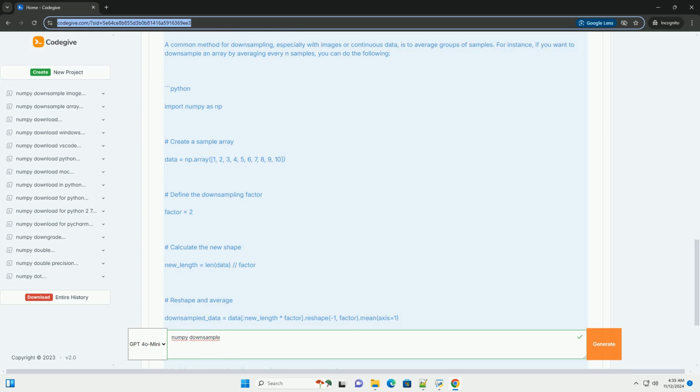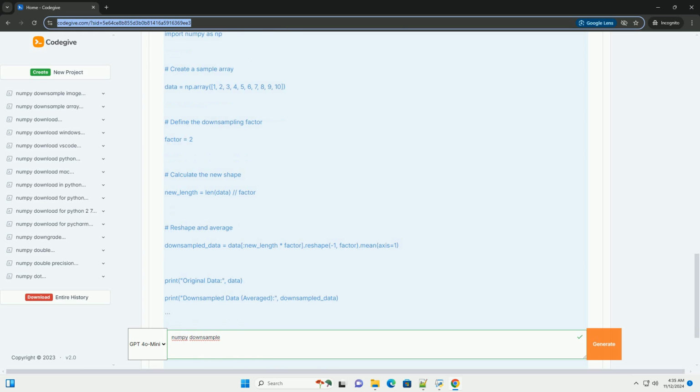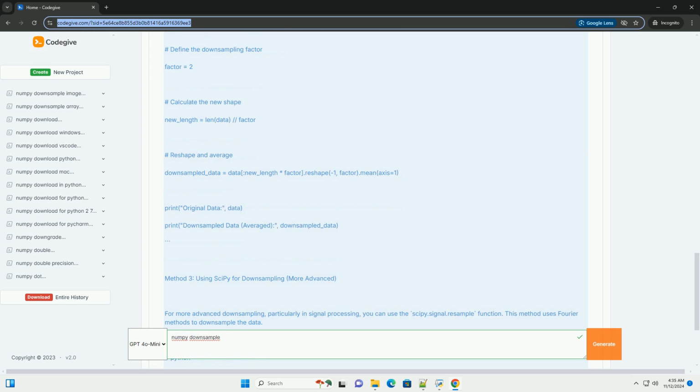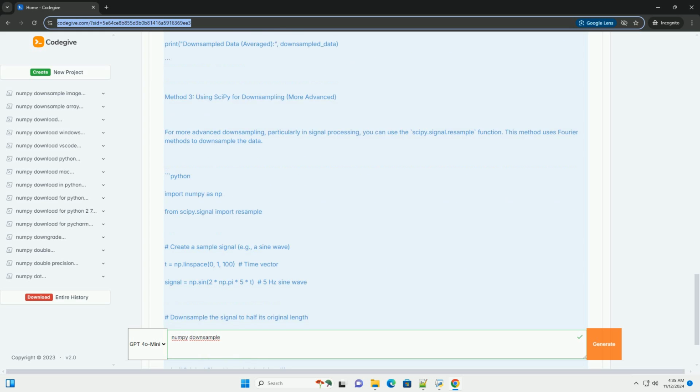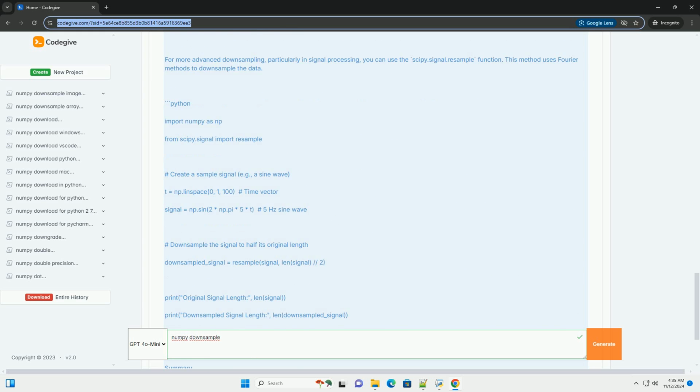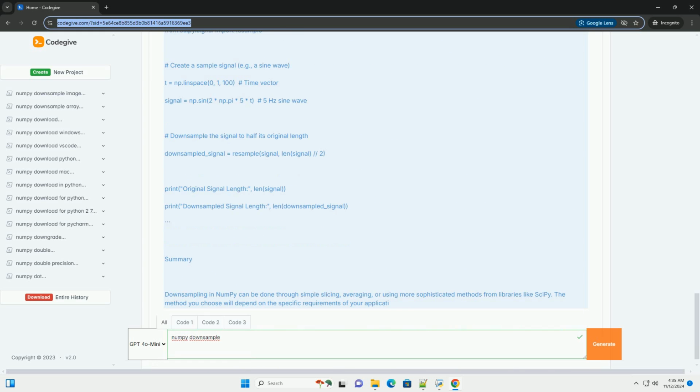Downsampling can be used to reduce the amount of data for faster processing, create a lower resolution version of an image, or aggregate data points over a certain interval in time series data.